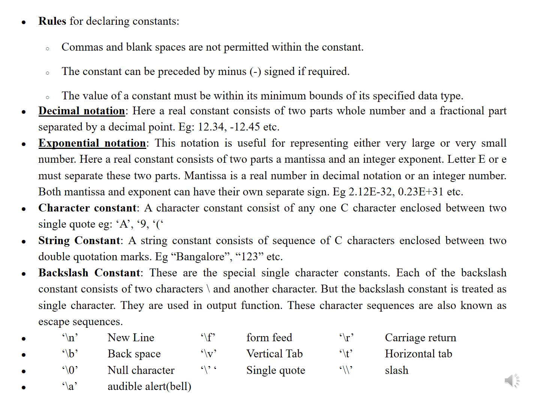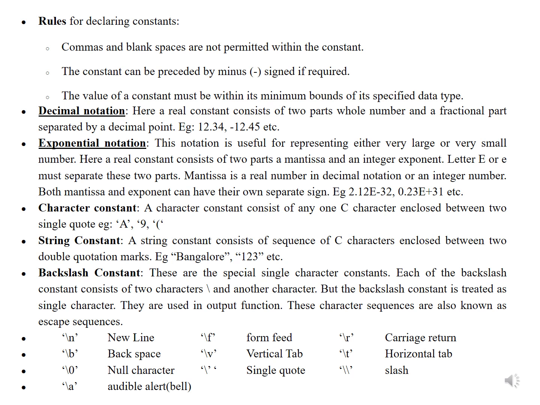Exponential notation is also used. This notation is used for representing either very large or very small numbers. Here a real constant consists of two parts, a mantissa and an integer exponent. The letter E, capital E or small e, must separate those two parts. Mantissa is a real number in decimal notation or an integer number. Both mantissa and exponent can have their own separate sign.